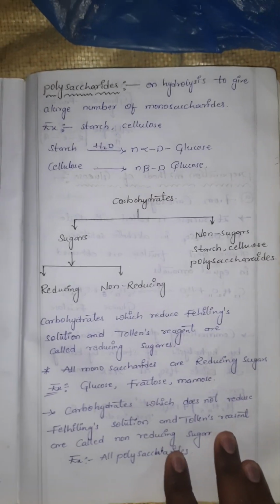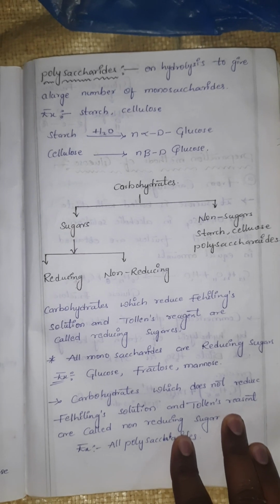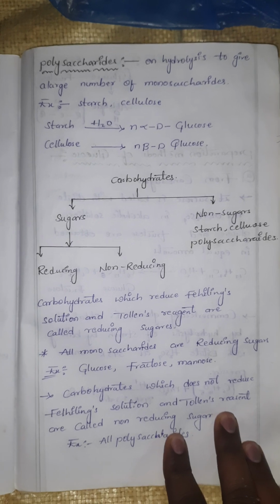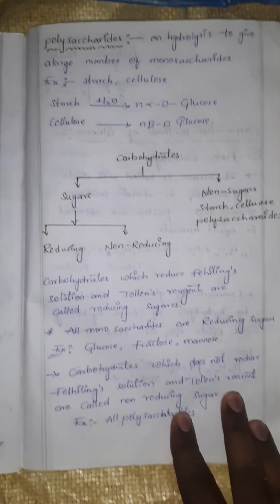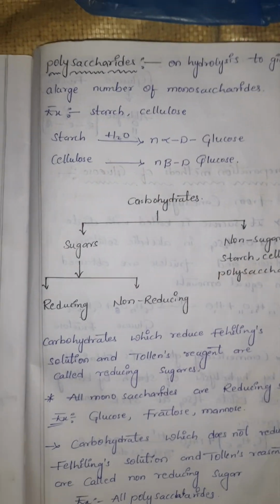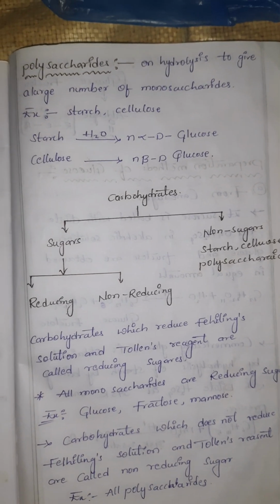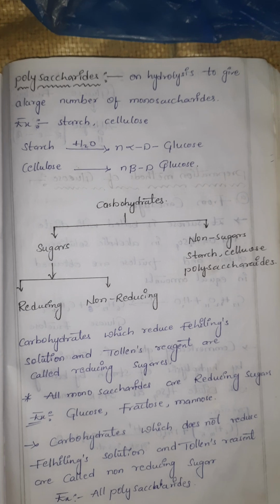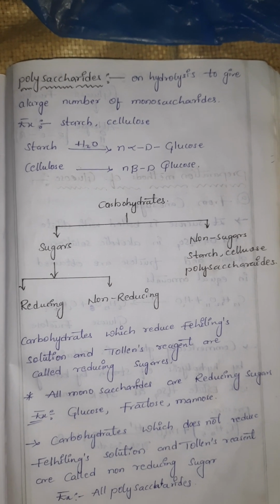Polysaccharides on hydrolysis give a large number of monosaccharides. Examples: starch and cellulose. Before going to starch and cellulose, consider them as polysaccharides. You have to remember: starch hydrolyzes to n alpha-D-(+)-glucose and cellulose to n beta-D-glucose.